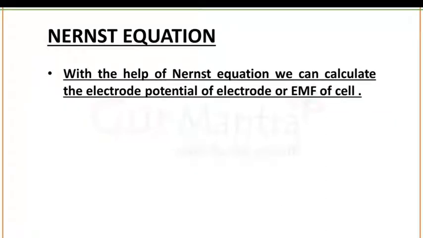Now a very important topic, that is the Nernst equation. This is a very important topic of this lecture. In electrochemistry, the Nernst equation is an equation that relates the reduction potential of an electrochemical reaction to the standard electrode potential. With the help of the Nernst equation, we can calculate the electrode potential of an electrode or the EMF of a cell.